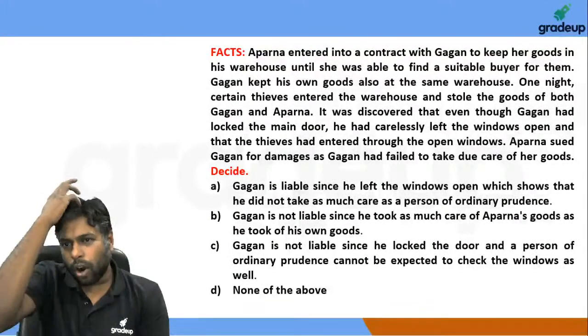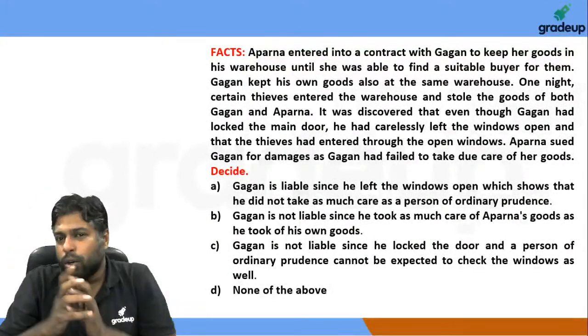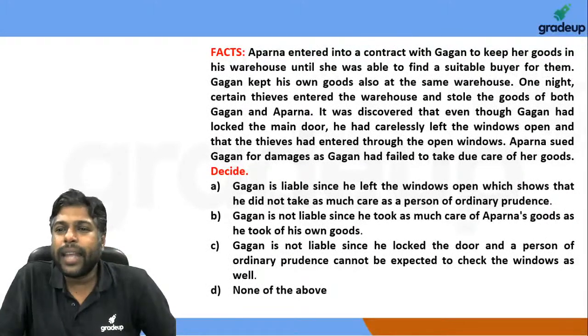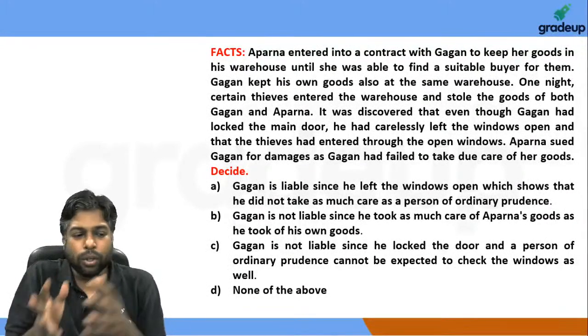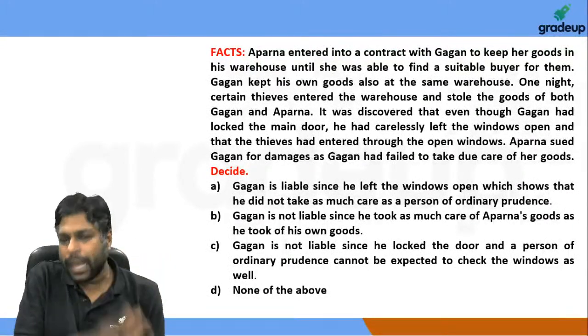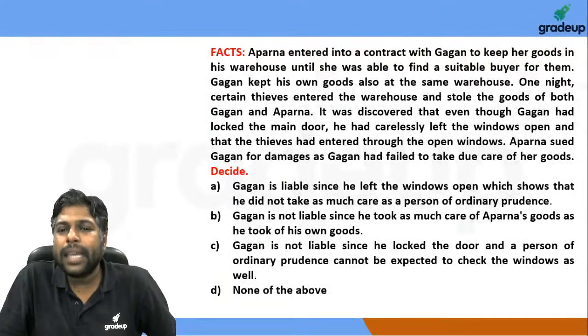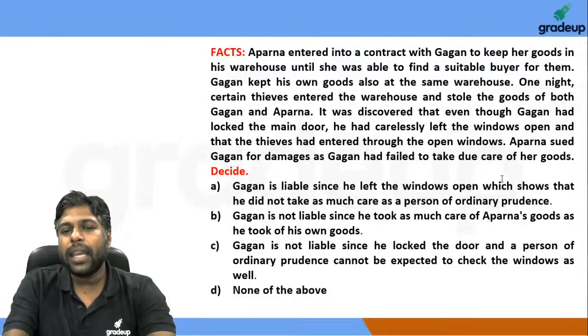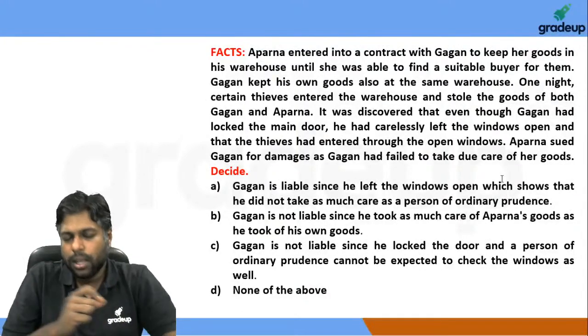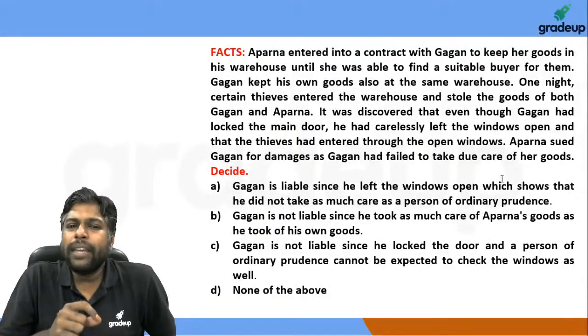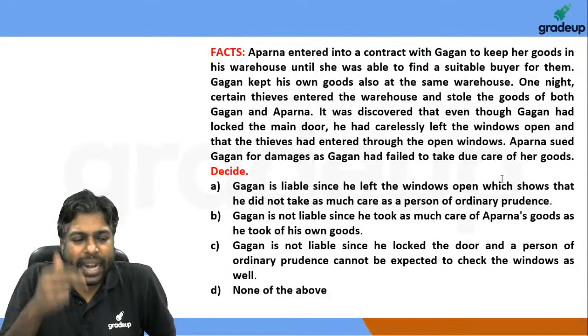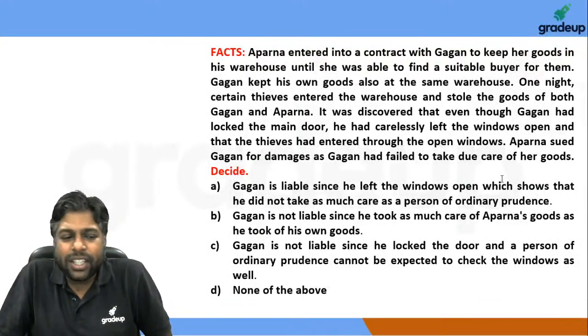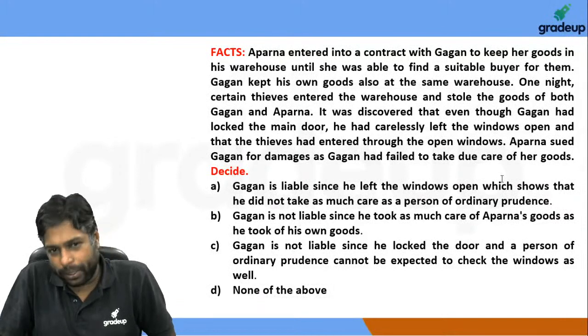Aparna entered into a contract, and Aparna gave certain goods to Gagan. Gagan kept the goods at the same place where he kept his own goods. But he was still negligent. He was still negligent, and he left the window open.